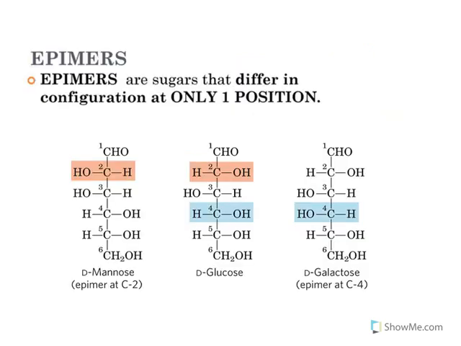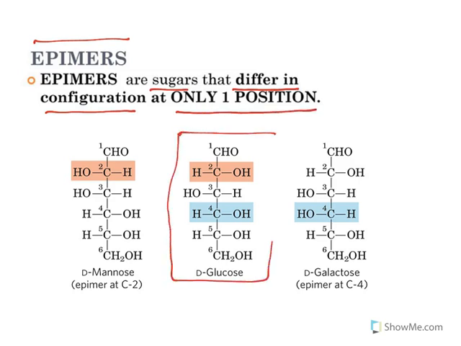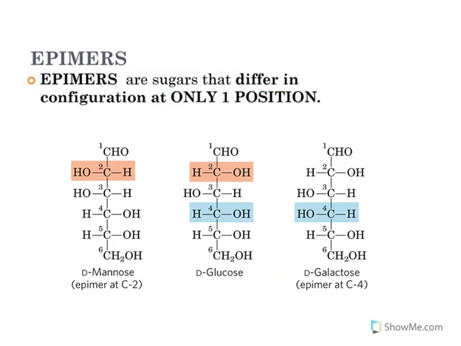Moving further, there is another concept known as epimer. Epimers are sugars that differ in configuration at only one position. Look at this. This is glucose. Glucose is an aldohexose. Aldo means it has an aldehyde functional group. Hexose means it has 6 carbons. But understand how the atoms are attached. At first, this is the first carbon, second, third, fourth, fifth, and sixth.